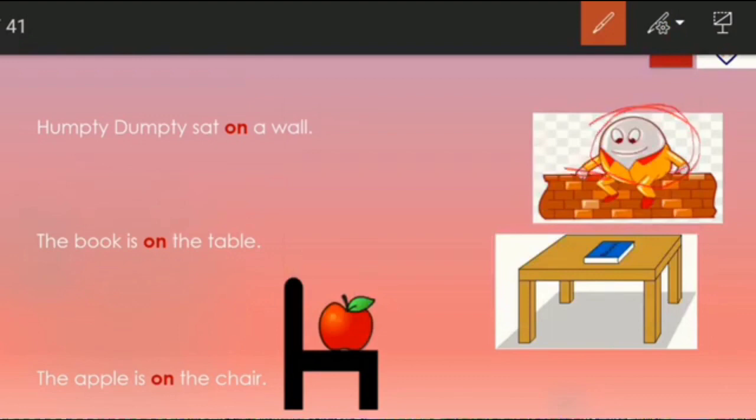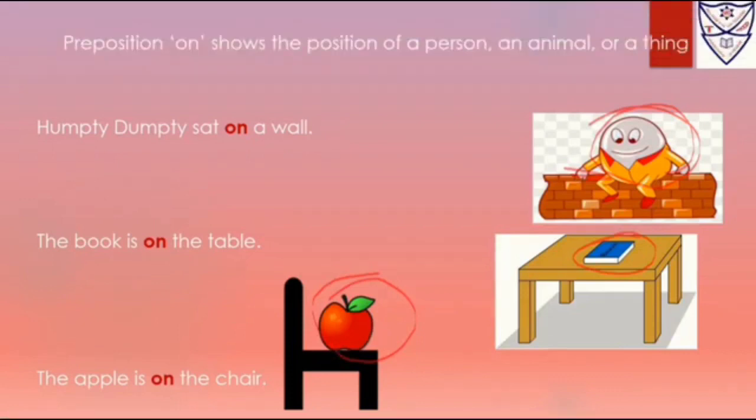On a wall. Where is the book? The book is on the table. Where is the apple? The apple is on the chair. So these are examples of the preposition on, which shows the position of a person, animal or thing.